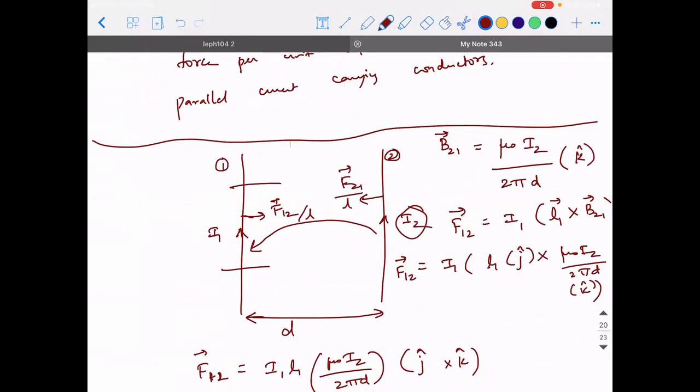So the important observation that we are supposed to make from here is when the current in both the conductors is in the same direction, right? Here, am I right? So both are parallel conductors. The current is in the same direction. Then these conductors tend to get attracted. So when the current is flowing in the same direction within two conductors, the conductors tend to get attracted.